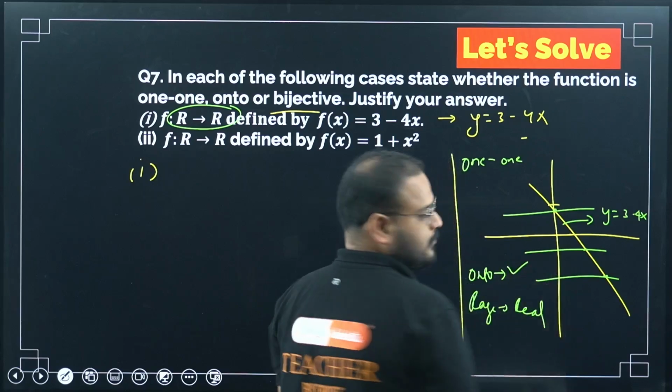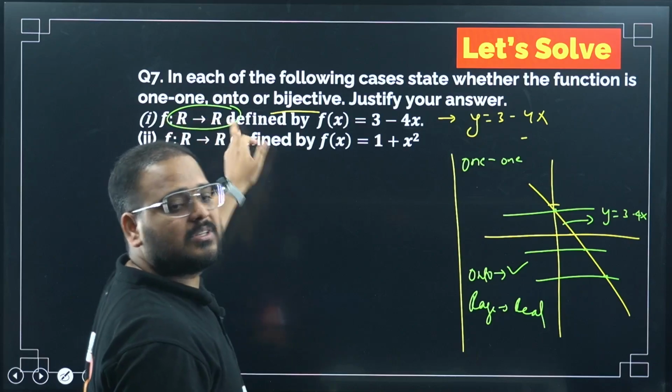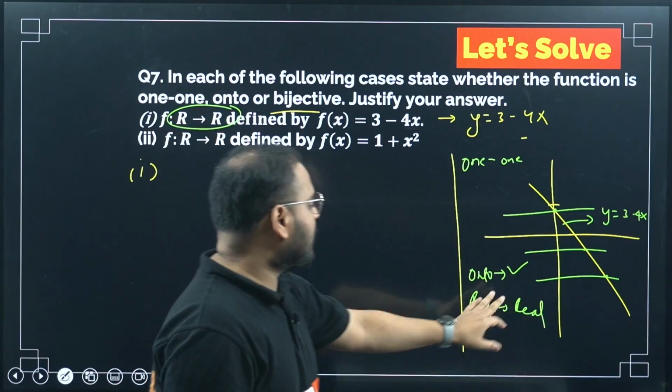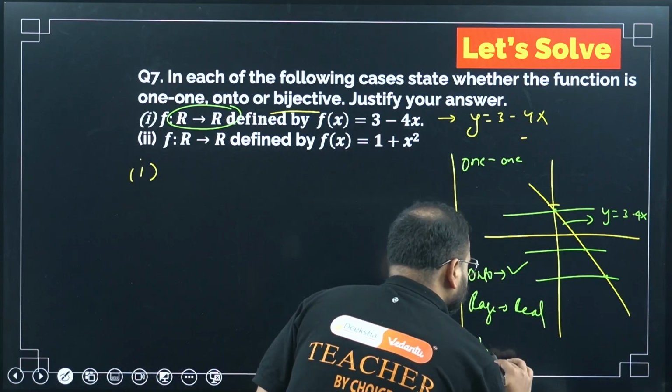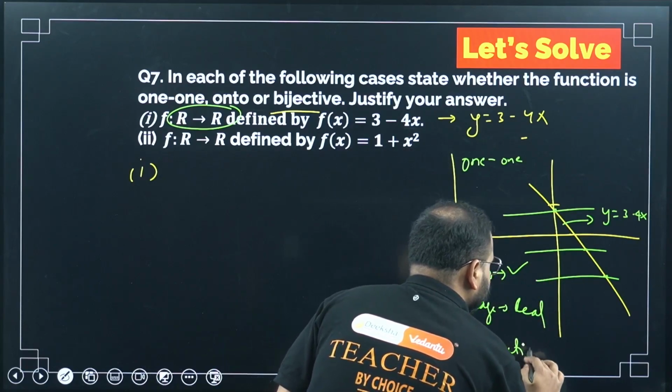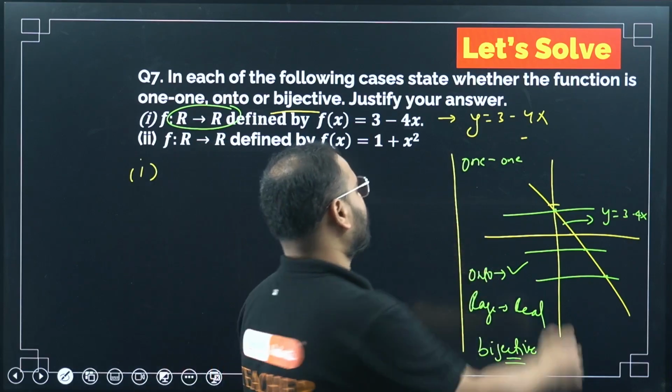So it will be onto also, because the codomain was also real. Domain is R, codomain is again R, so real to real, so onto. So it is 1-1 and onto, which means bijective. This is a bijective function because both are true.